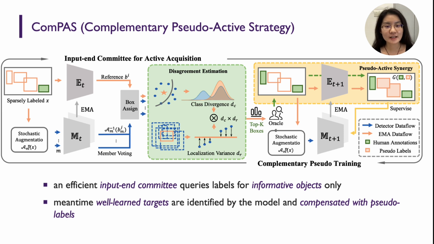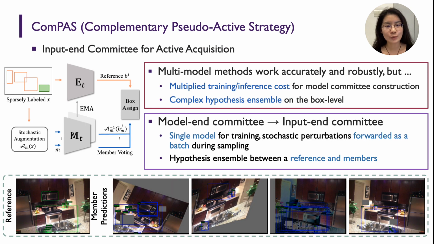It seamlessly integrates human efforts with model intelligence in actively acquiring informative targets via an input and committee, and meanwhile remedying the annotation of well-learned counterparts using online pseudo-labels. We have found that multi-model methods, for example, MC dropout, work accurately and robustly, but directly adapting them to detection is costly in both model committee construction and box hypothesis ensemble.